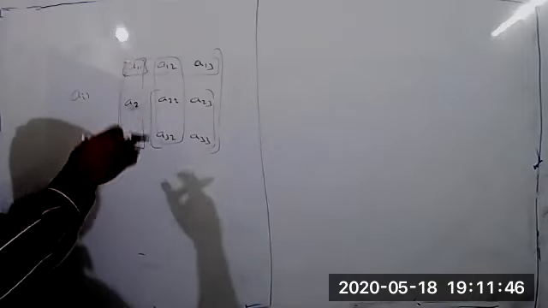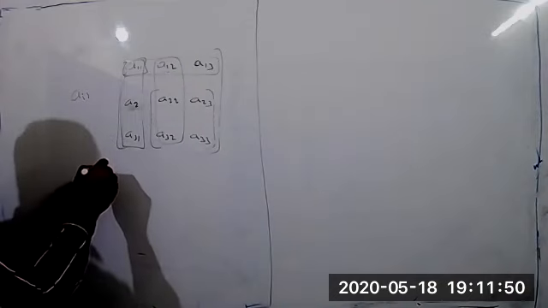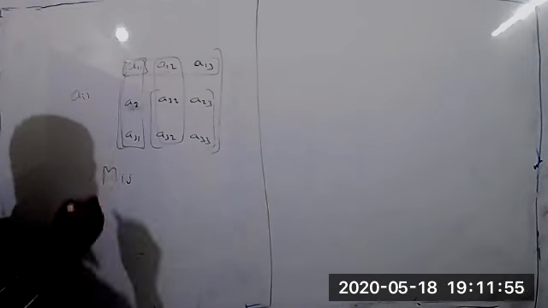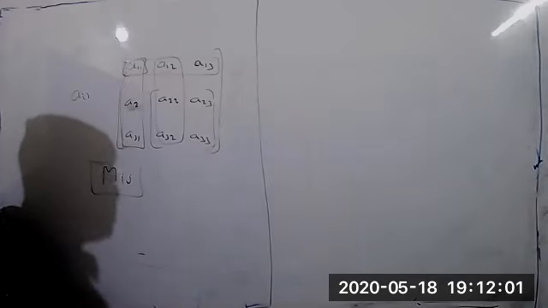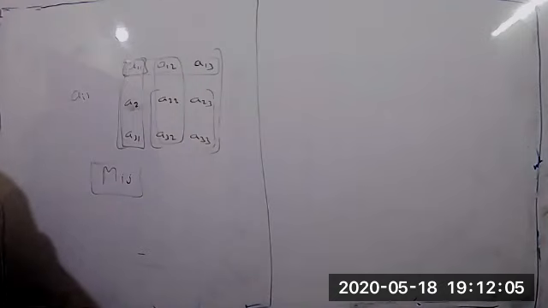Similarly you can find all the values. Generally, minors are denoted by Mij. Wherever Mij is given, we call it the minor of the given element. You can write this definition now.